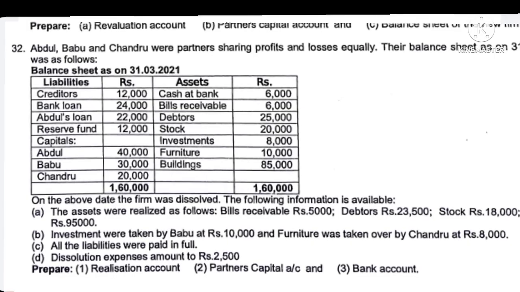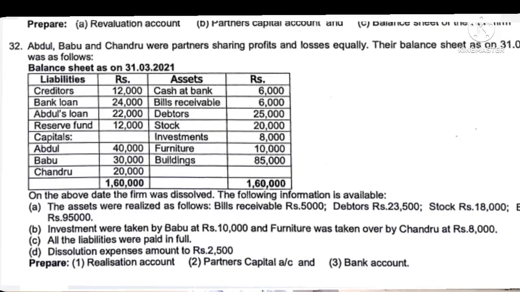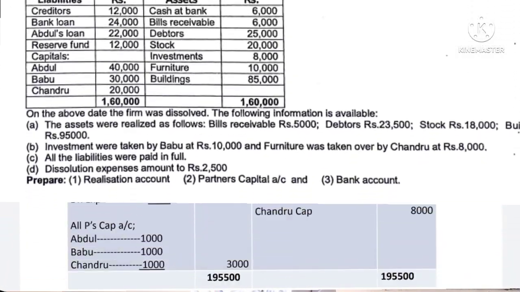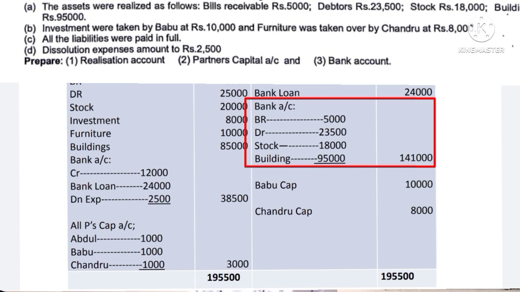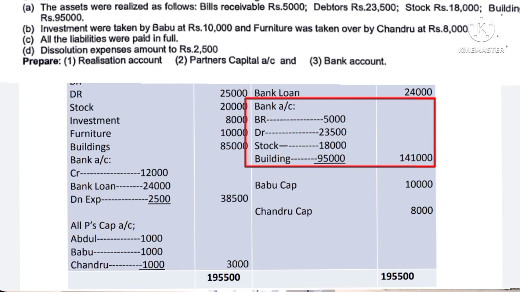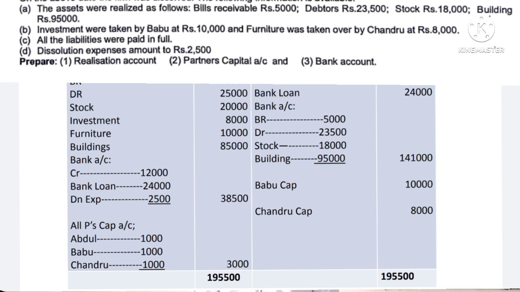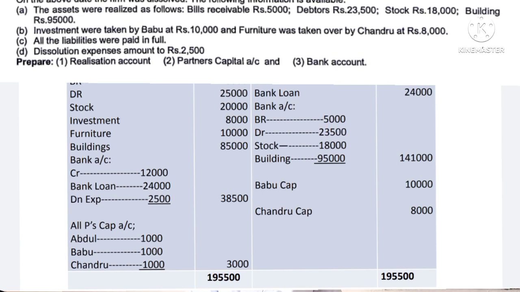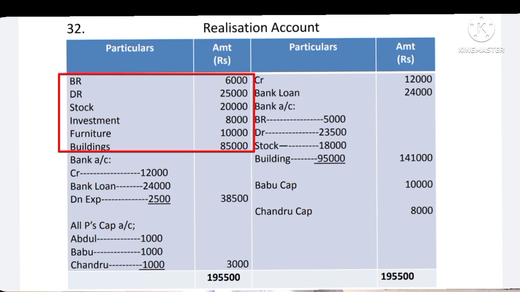Here cash comes into the business, so therefore we have to debit the bank account and credit the realization account. It is better to first record on the credit side because we get the list of the assets of the firm on the debit side in the realization account, so it would be easier to compare whether all the assets are sold or not. So in the realization account on the credit side, write by bank account, in bracket you can write assets realized or assets sold. So from bills receivable, amount received is 5,000 and debtors 23,500, stock 18,500 and building 95,000.